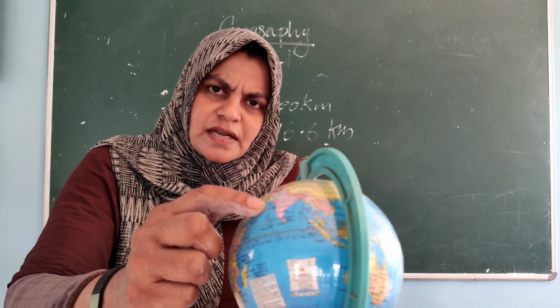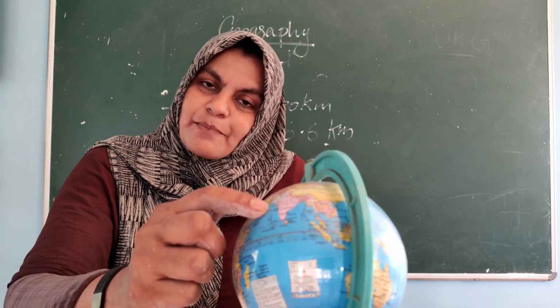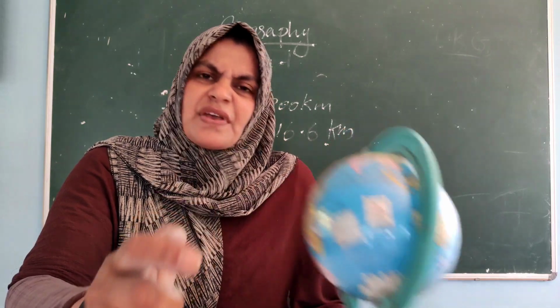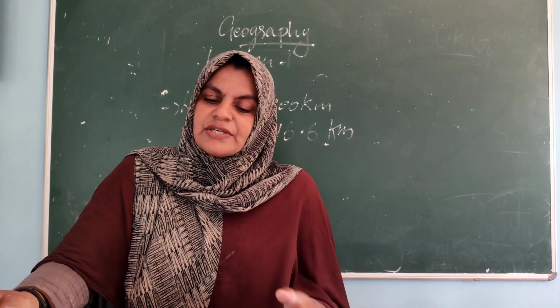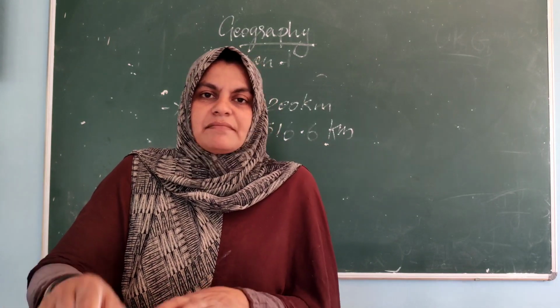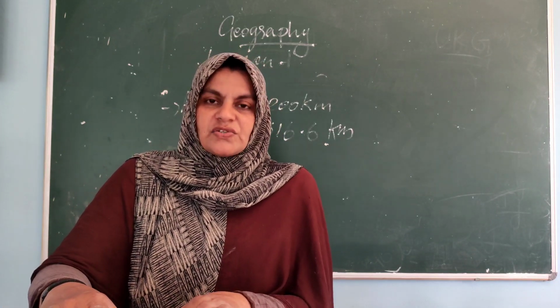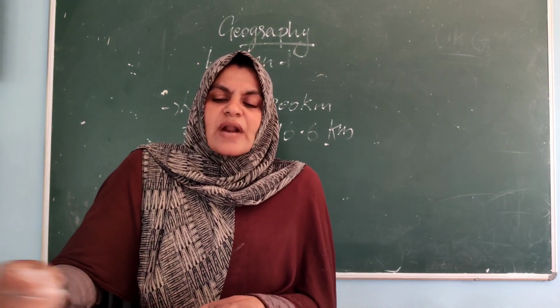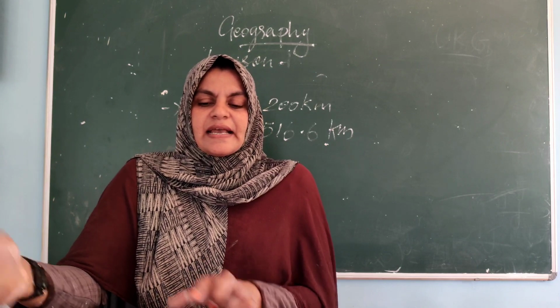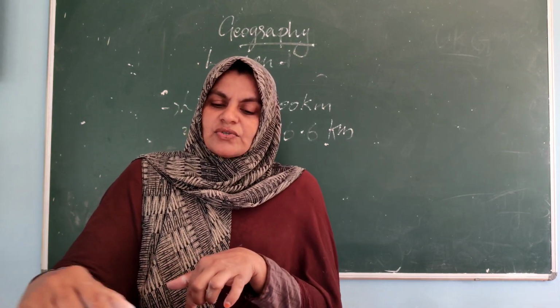Are there 2 suns? No, only 1 sun, but the time is different. So we will feel some difficulties. That is why we took a standard time meridian, IST. The sun rises 2 hours earlier in Arunachal Pradesh than in Gujarat.